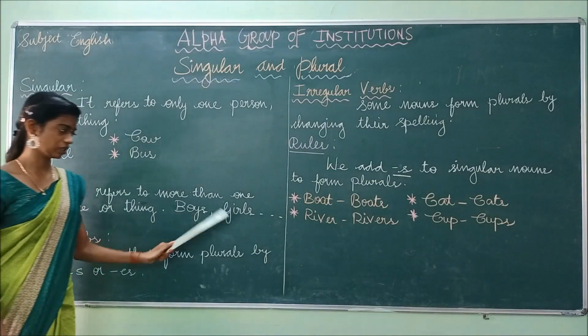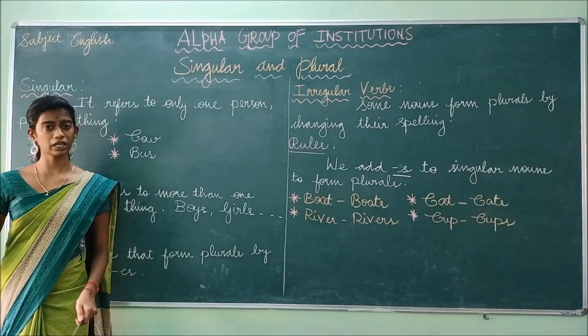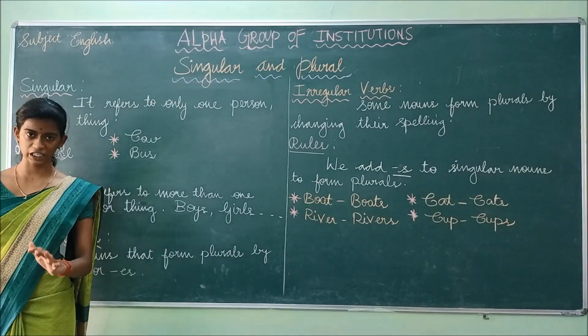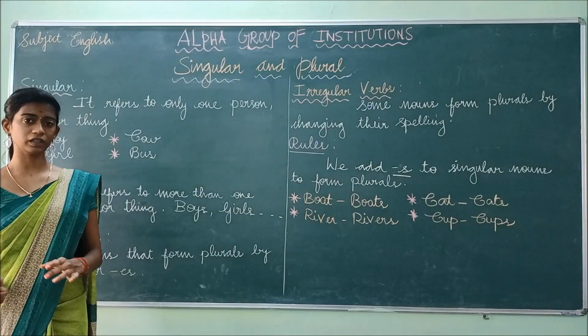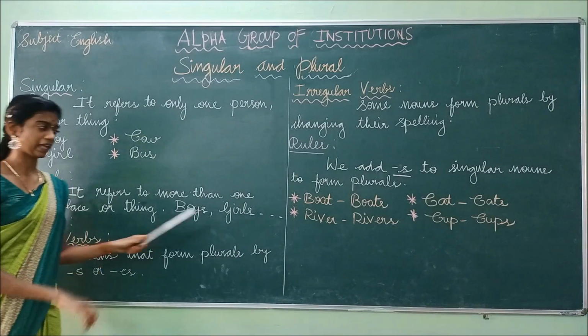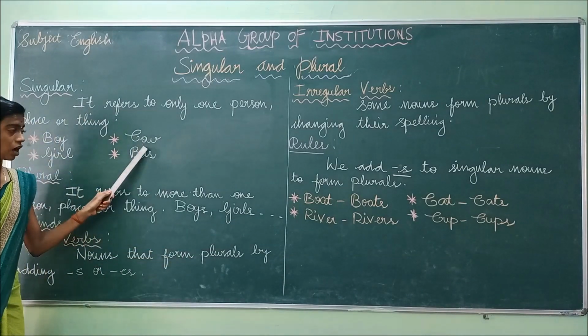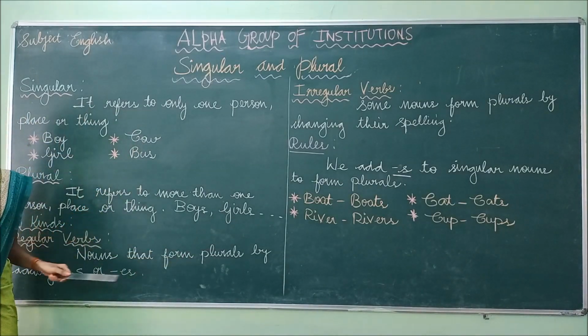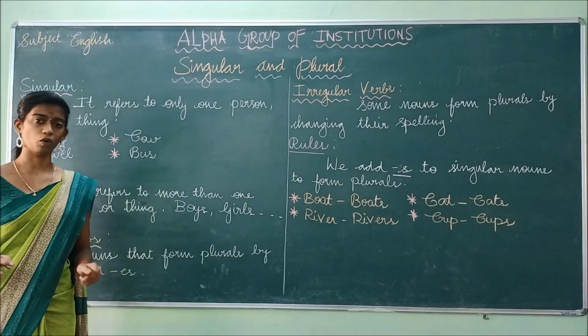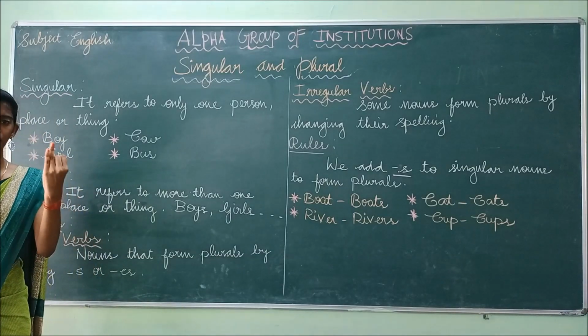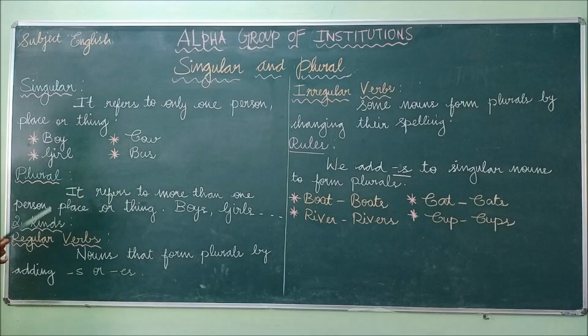Example: boys, girls. Here boys refers to more than one person. Okay, not only a single person. Boys. Likewise, girls, cows, buses. So if we refer to more than one person, place or thing, that is known as plural. Have you understood this? Okay.